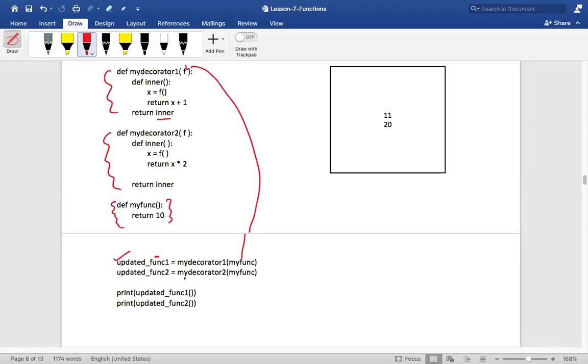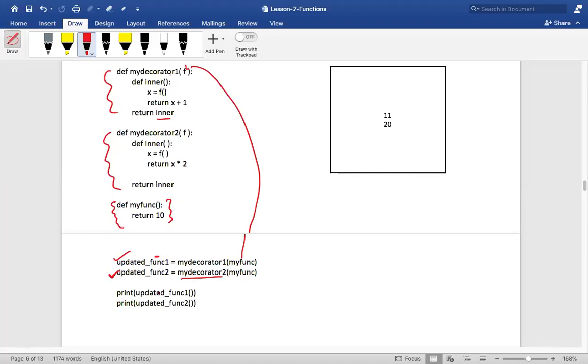Second time I'll call the second decorator function and I will pass my function over here. And this will get decorated as what? It will return x into 2. What is 10 into 2? It should be 20. And then this inner function of my decorator 2 will come and sit. So this is the second helper from the second decorator. Is that clear, my dear friends?